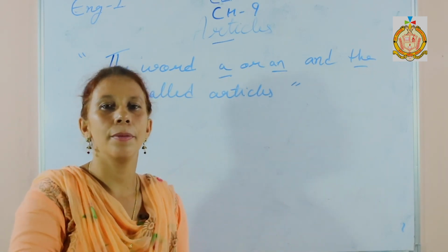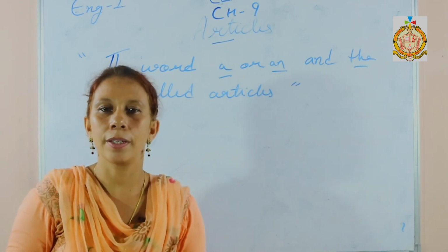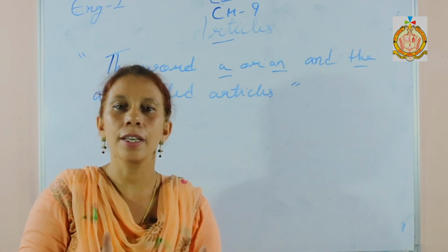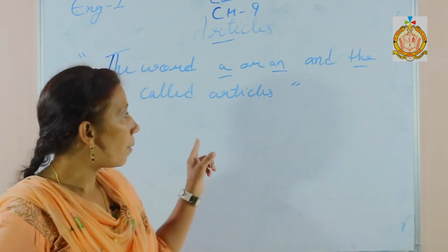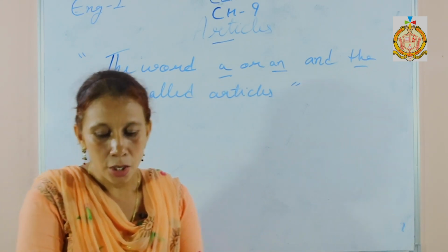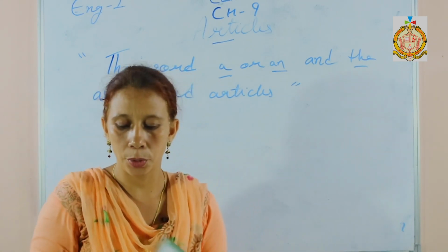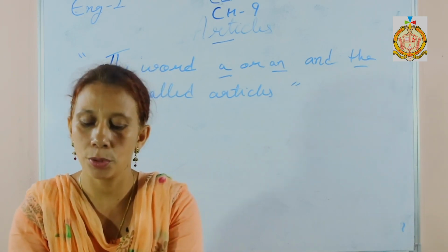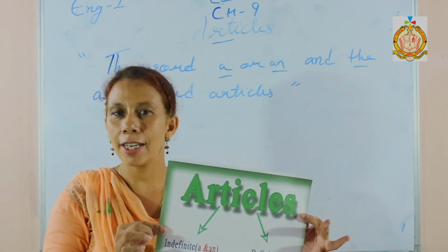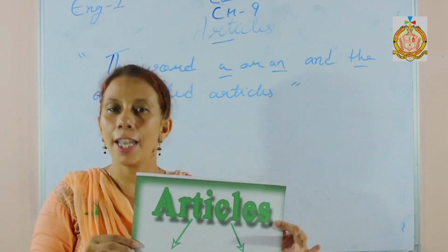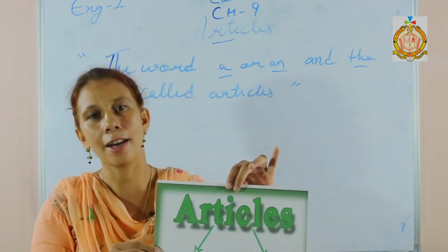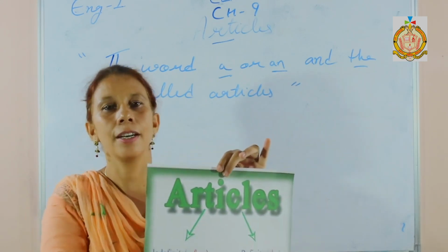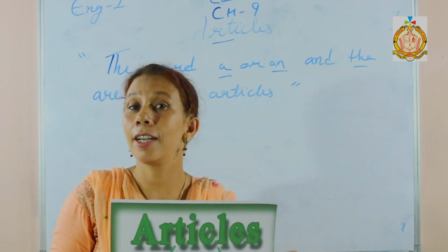Under determiners you read adjectives, numerals, demonstratives and articles. So separately, articles are a unique topic. Let us study them deeply. Articles are of 2 types. What is the name of these 2 types? Definite article and indefinite article. A and an are indefinite articles, and only the is there under the category of definite article.